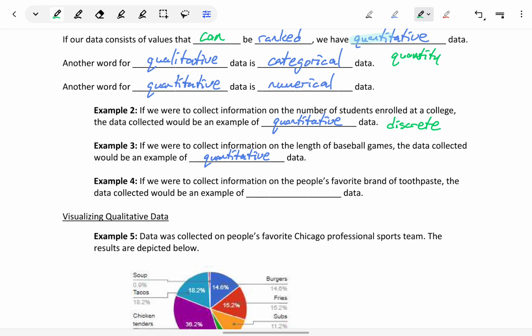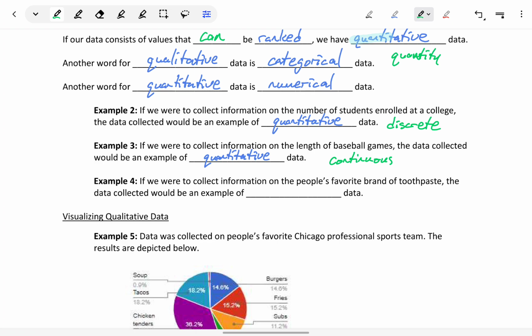Versus in example 3, when we're talking about the length of baseball games, we have what we refer to as continuous data. A baseball game could be 1 hour long or 2 hours long, or something in between. It could be 1 hour and 10 minutes, 1 hour and 5 minutes, and we could get smaller from there. It could be 1 hour, 5 minutes, and 30 seconds, 1 hour, 5 minutes, and 2 seconds, and then in between seconds, we have tenths of a second, hundredths of a second,